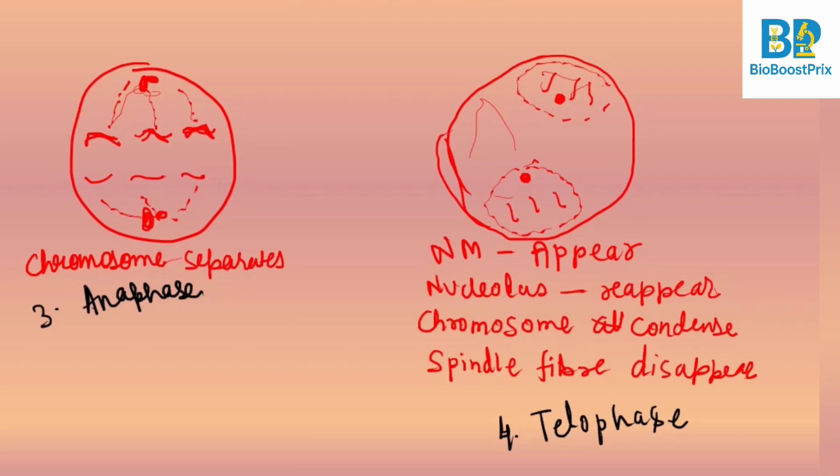Then after the telophase comes the cytokinesis, the last stage. So cytokinesis is different. For animal cell, the division starts from the periphery of the cell, from the outer core, and the division goes slowly through the inner regions, and then you get 2 daughter cells.